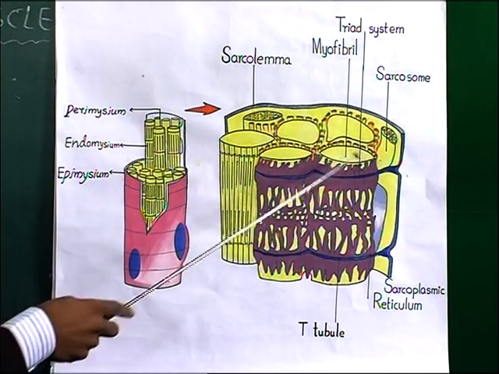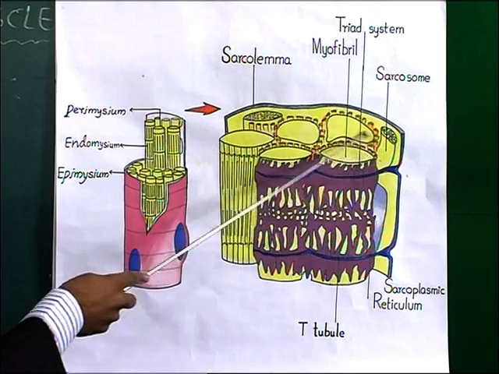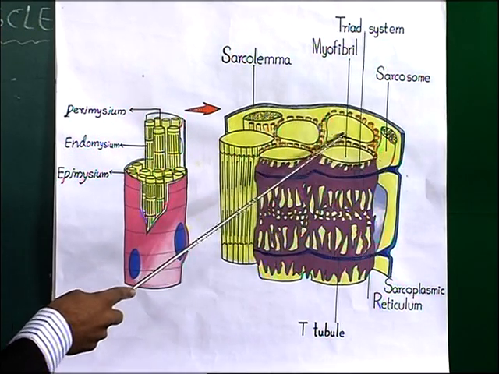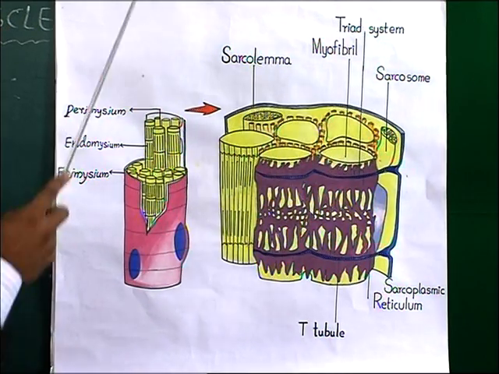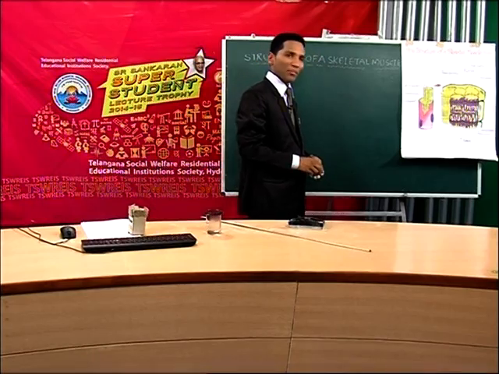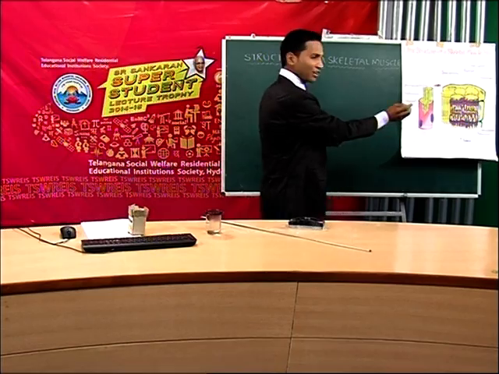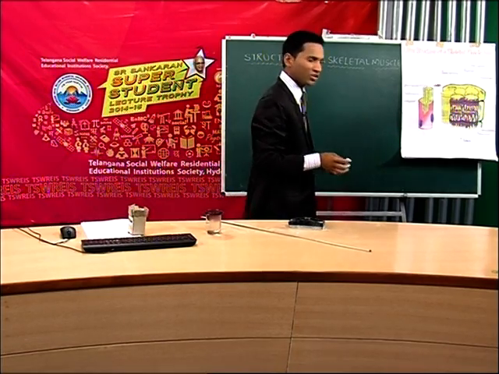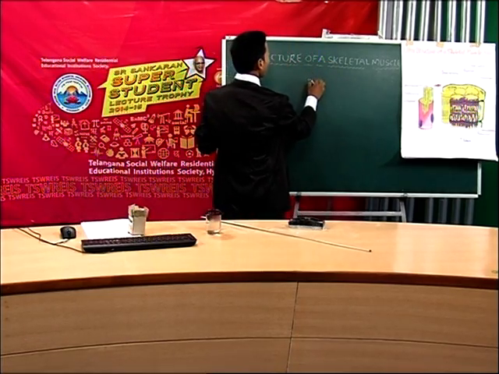There are a number of parallelly arranged filaments present. These filaments are called myofibrils. So let us discuss the structure of a myofibril. Are you following me? Yes, very good. Okay, myofibrils.